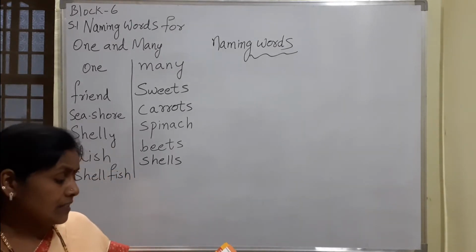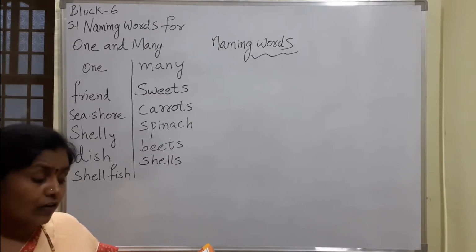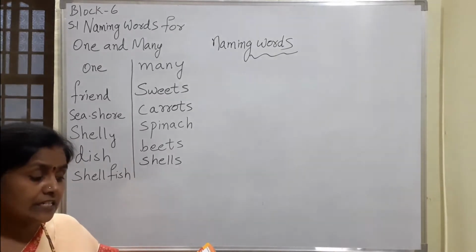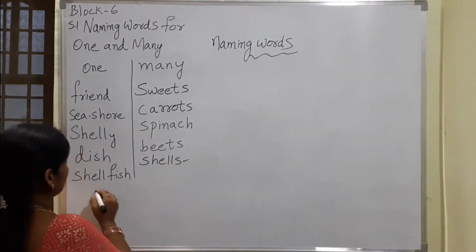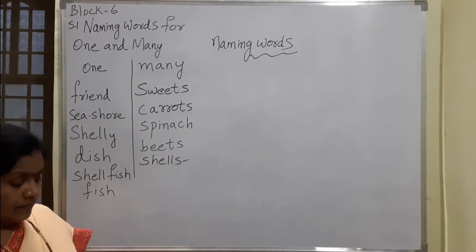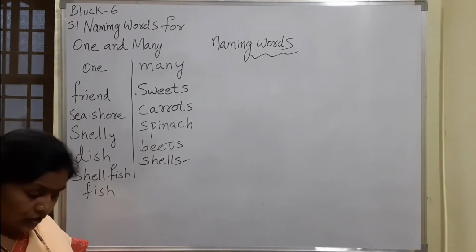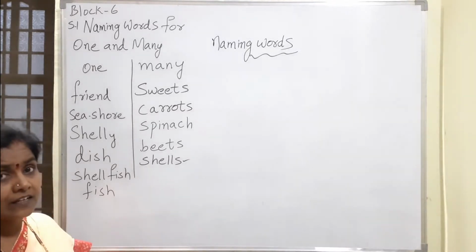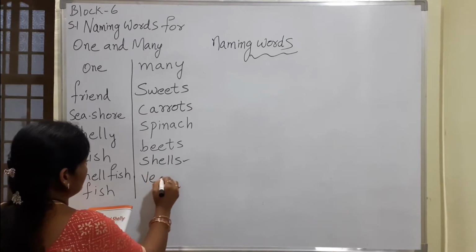Now next stanza. But even more than shells and fish, what are the naming words here? Shells and fish. Shells we got here already. Fish. Veggies are her favorite dish. So what is the naming word here? Veggies.